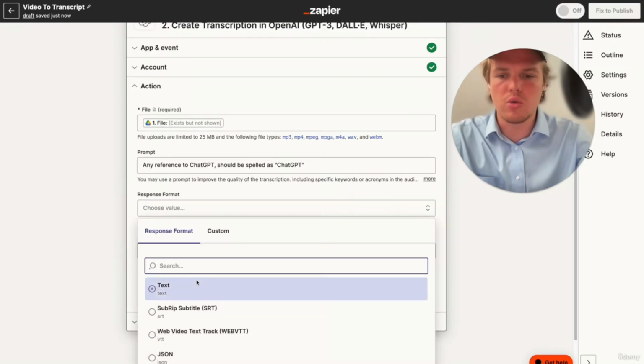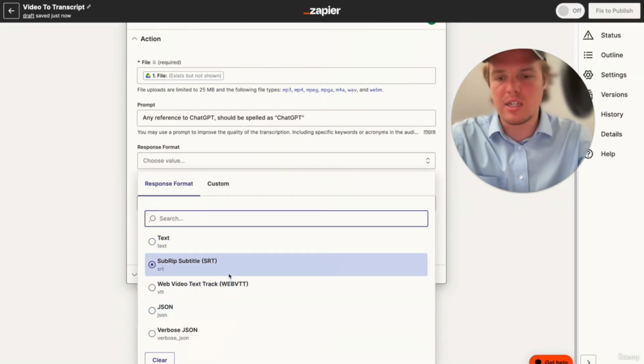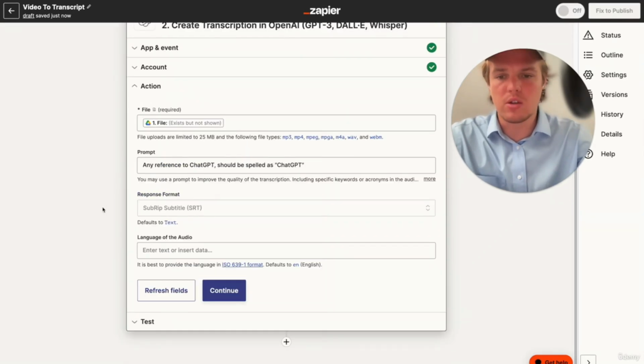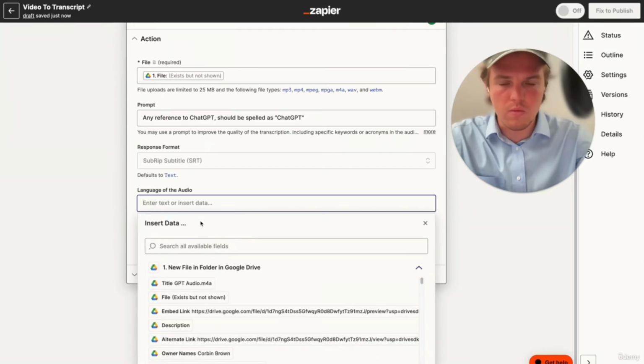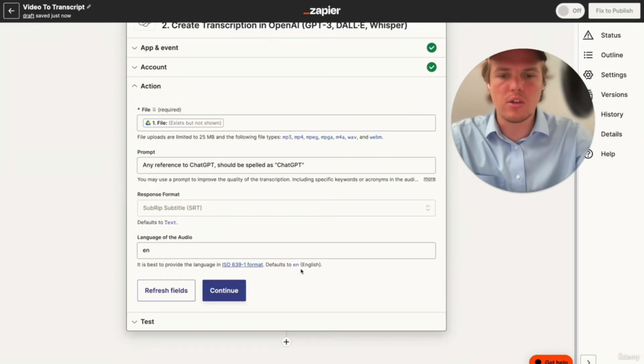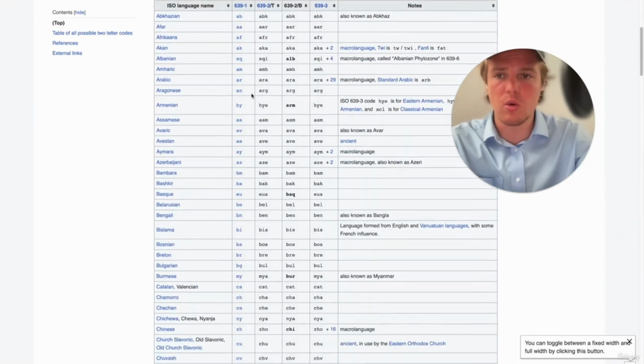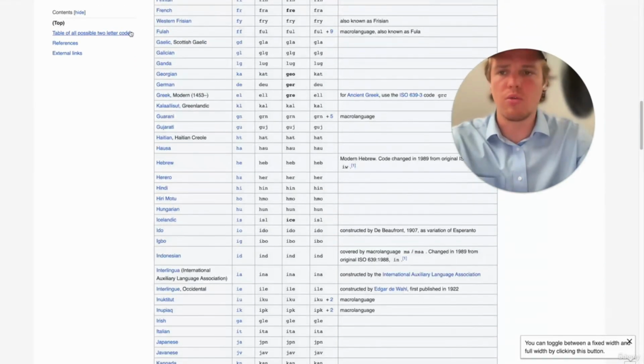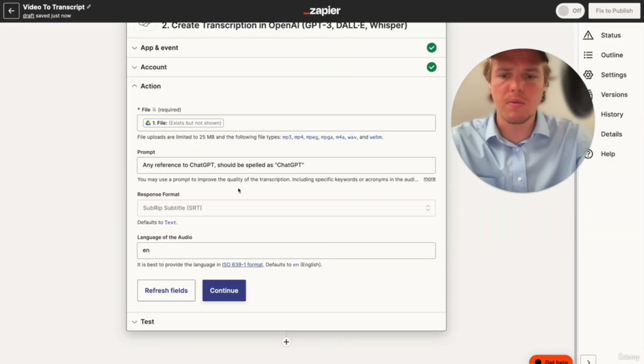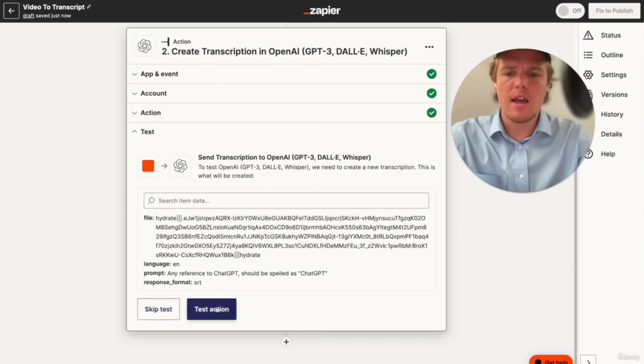From here, you can choose your file format. I would suggest either text or SRT. I'm going to do SRT, and then the language of the audio is going to be English. As you see here, they want to format it like this. And if you want to see how to format it in your specific language, just click that link there, and you can scroll through this Wikipedia page. But from here, all we have to do is hit continue and test action.